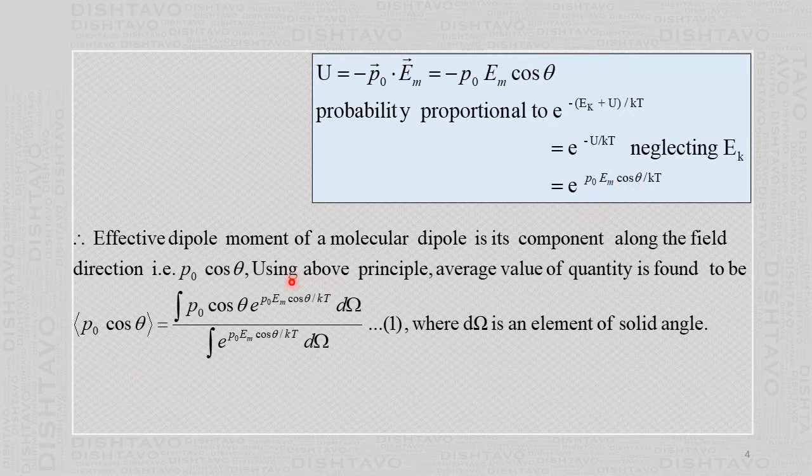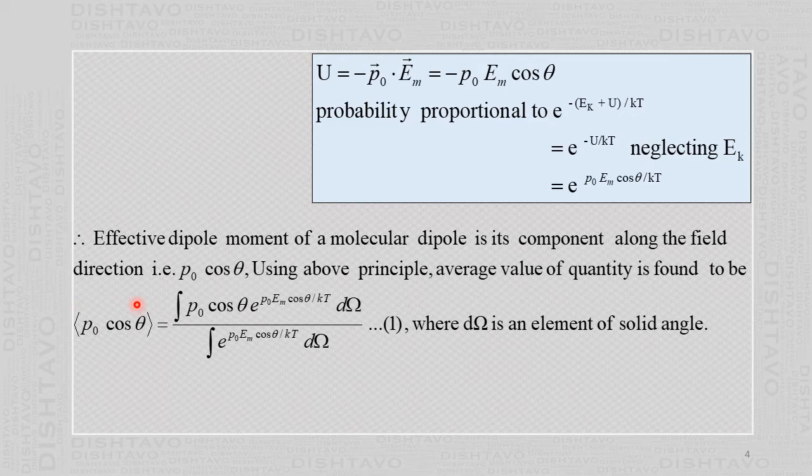Now we find the average value of the dipole moment of the molecules. The average we write with this type of bracket. In physics we write this type of triangular bracket for the average; in mathematics, average we write with a bar on the top, and in statistics also a bar on the top.